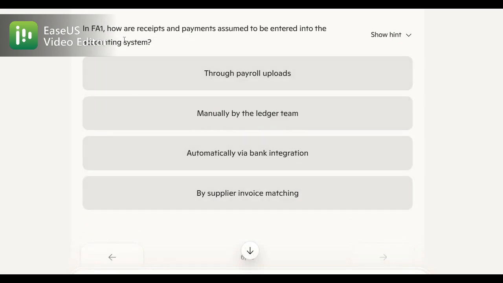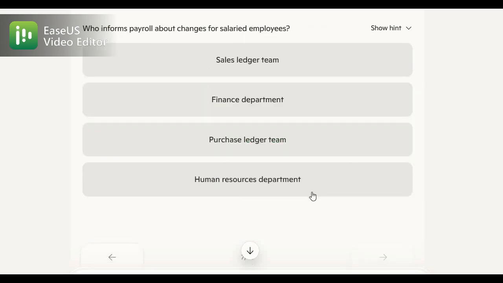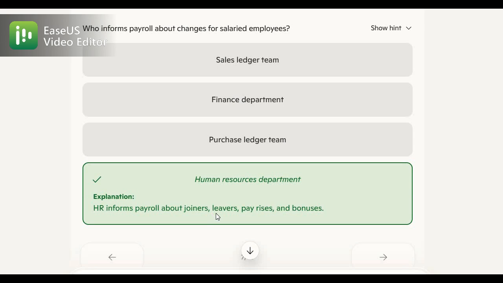In the FA1 exam, how are receipts and payments assumed to be entered into the accounting system? You have to understand that it is done manually by the ledger team. So the correct answer is that FA1 assumes manual entry of receipts and payments into the accounting system. Then, who informs payroll about changes to employee salary? We know it is the human resource department, because the human resource department informs payroll about joiners, leavers, pay raises, and bonuses.